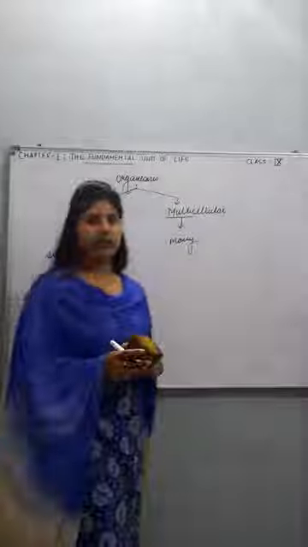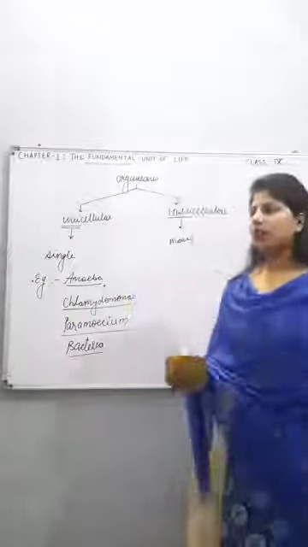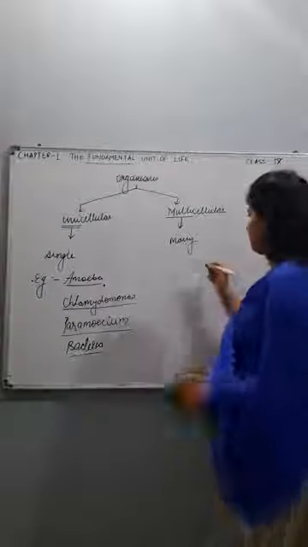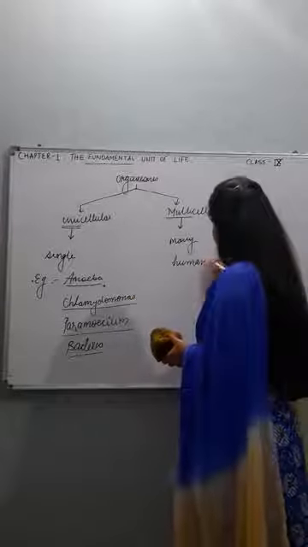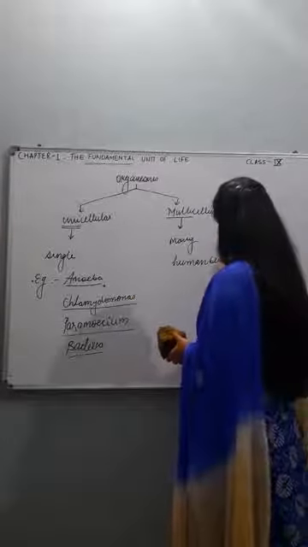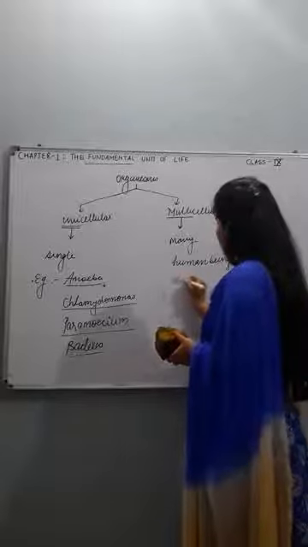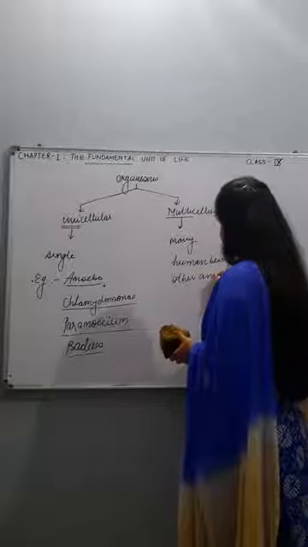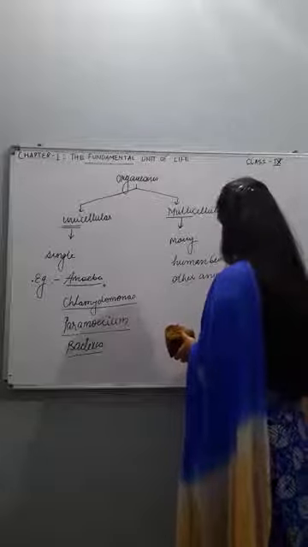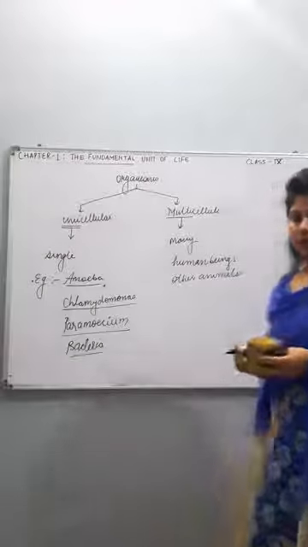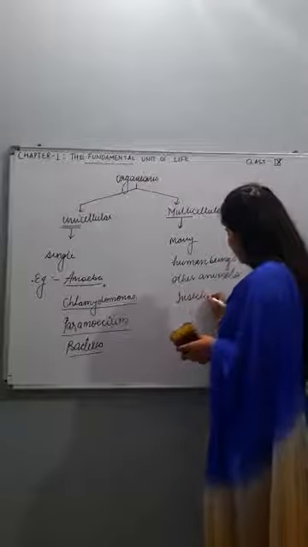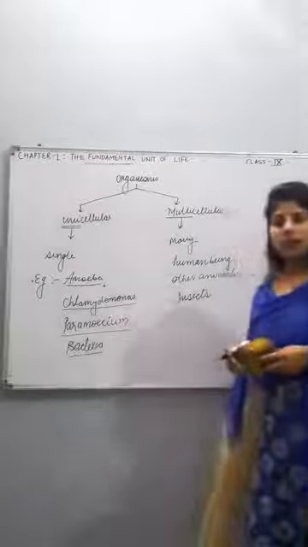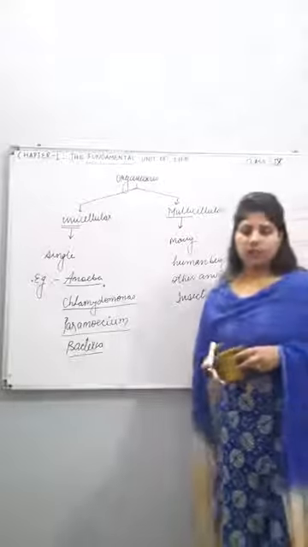Coming to multicellular, it means having many cells. Examples are you people, you are human beings, other animals, these are multicellular organisms. Insects also, all the insects you see around you are multicellular organisms.